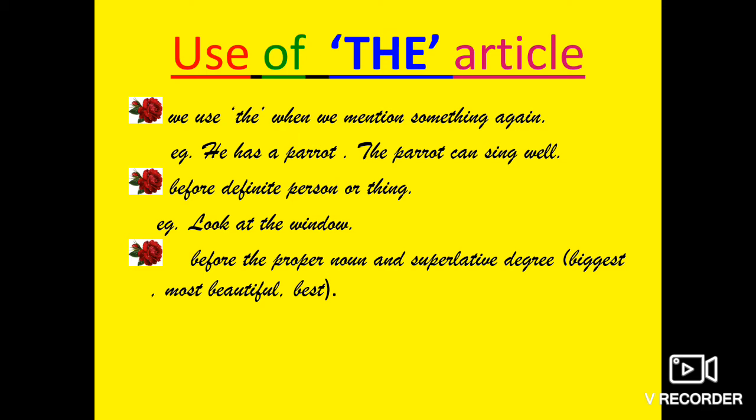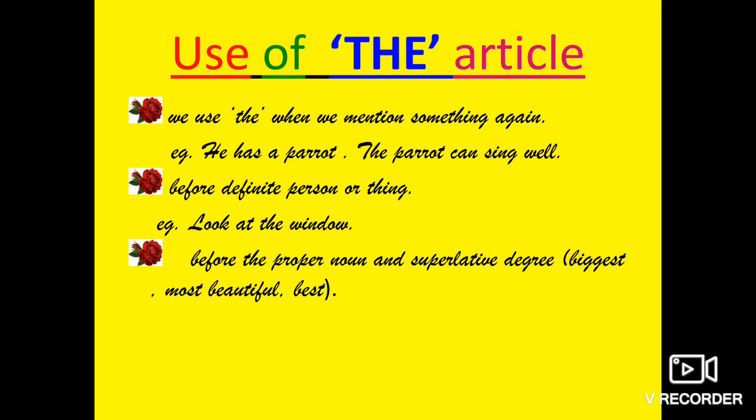Or you can say that before a proper noun, you all must be knowing what a proper noun is, the particular name of a person, place, animal, or thing, and with superlative degree. See, in the degrees of comparison chapter, you must have studied the rules. That is, with superlative degree, we always use the article the, means the identification in the sentence that which degree of comparison will be used here.